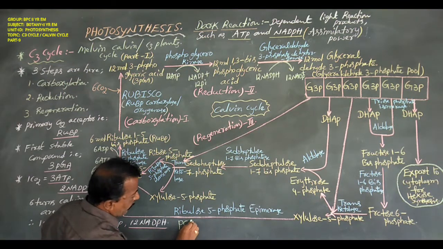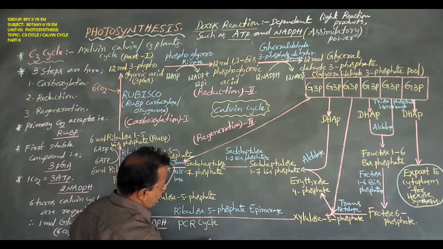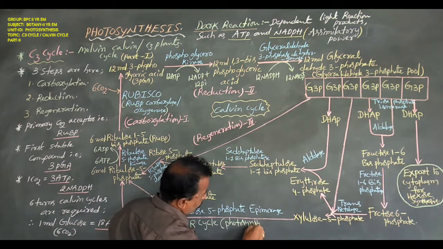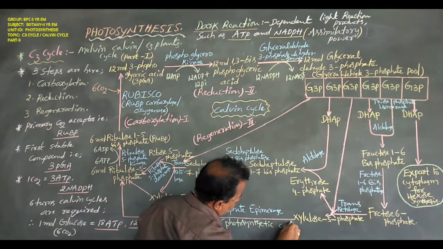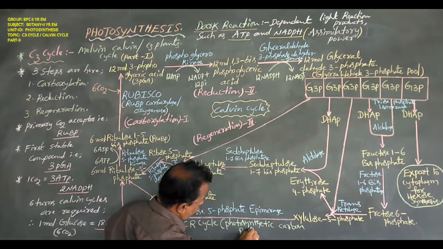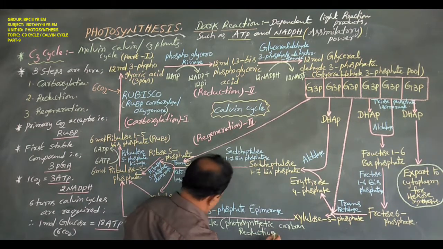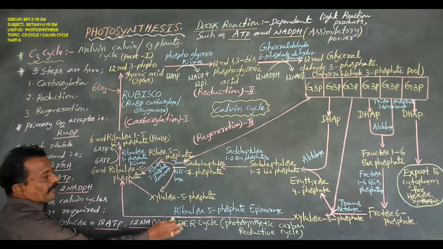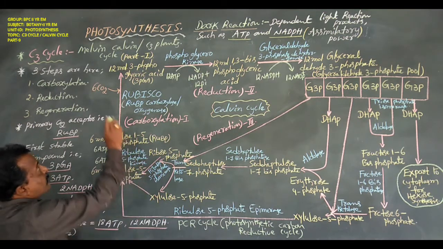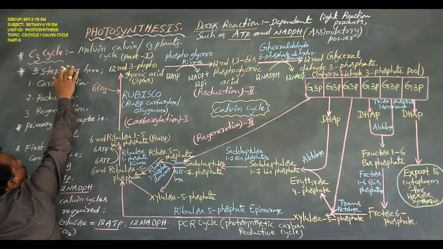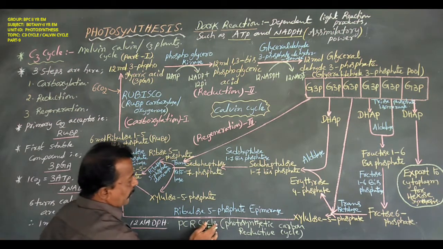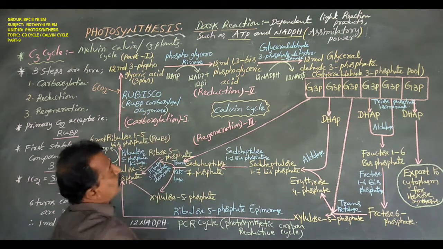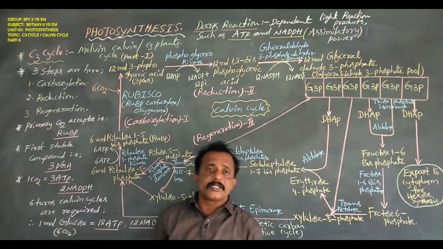PCR means photosynthetic carbon reductive cycle. The C3 cycle, Melvin Calvin cycle or PCR cycle is shown in C3 plants.